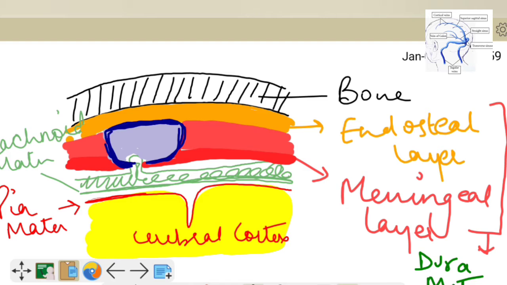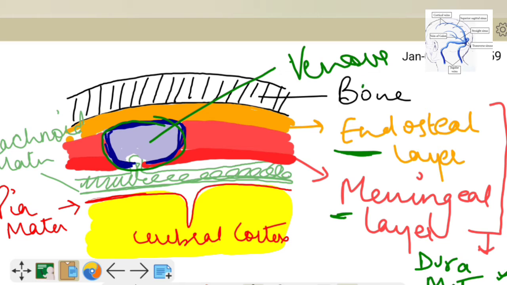Now, this is the endosteal layer. This is the meningeal layer of the dura mater. In between these two layers, the space is lined by the endothelium and contains the venous blood. These spaces are termed as venous sinuses. All the dural venous sinuses occupy the space in between the endosteal and the meningeal layers of dura mater.